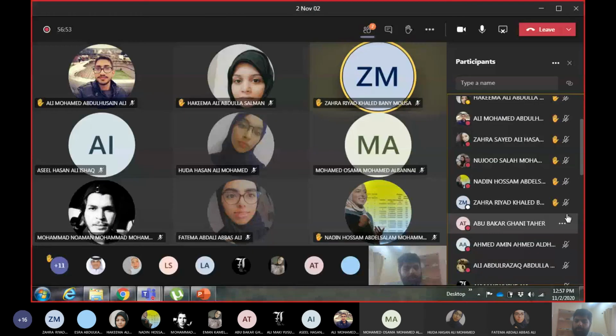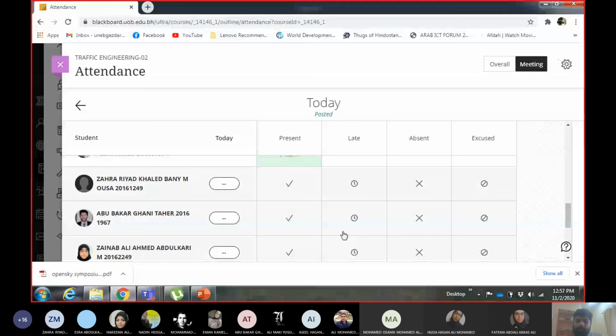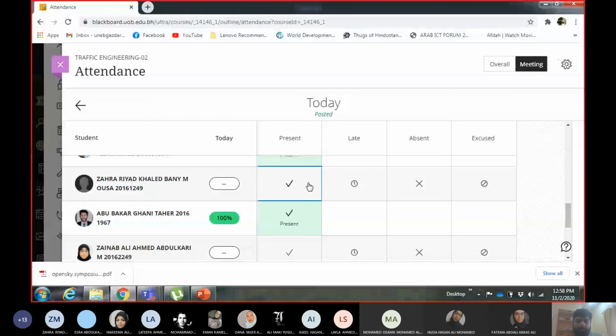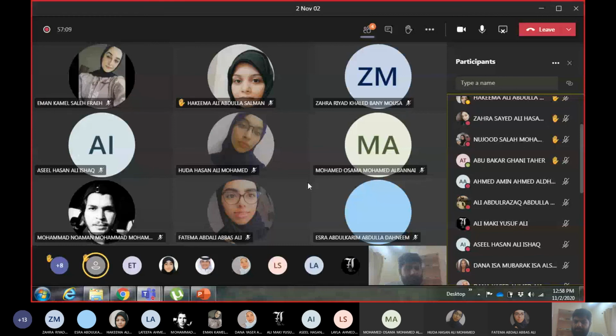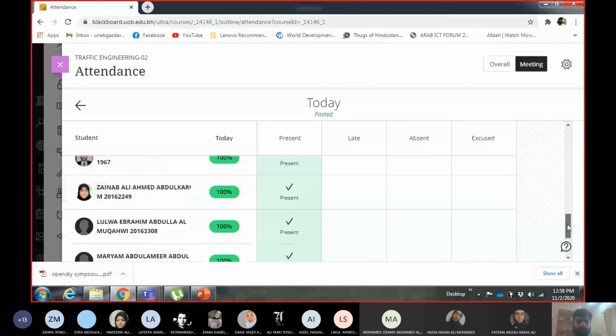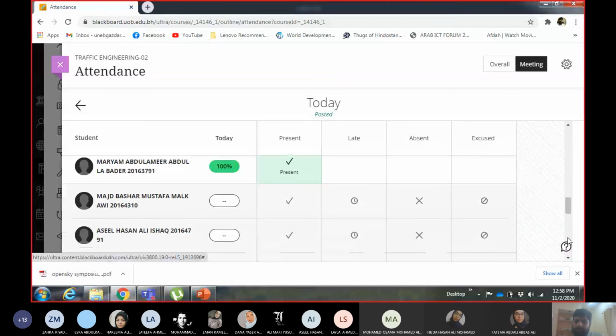Abu Bakr Ghani. Zahra Riyad. Zainab Ali Ahmad. Masht Bashar.